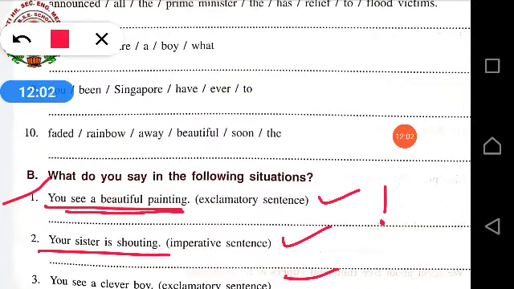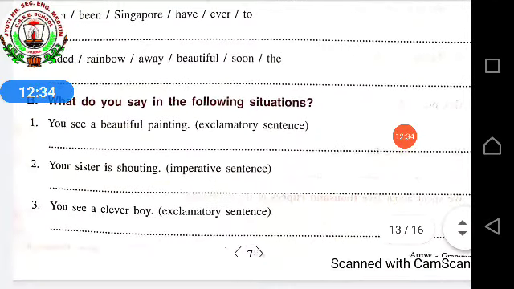So what will you say? Imperative means either request or command. Either you can tell your sister, please don't shout, or you can tell your sister, shut your mouth. If your sister is a younger sister, obviously you will say shut your mouth. But if your sister is your elder sister, then you will say please don't shout or please be quiet. So you can take both sentences, and then a full stop will come.